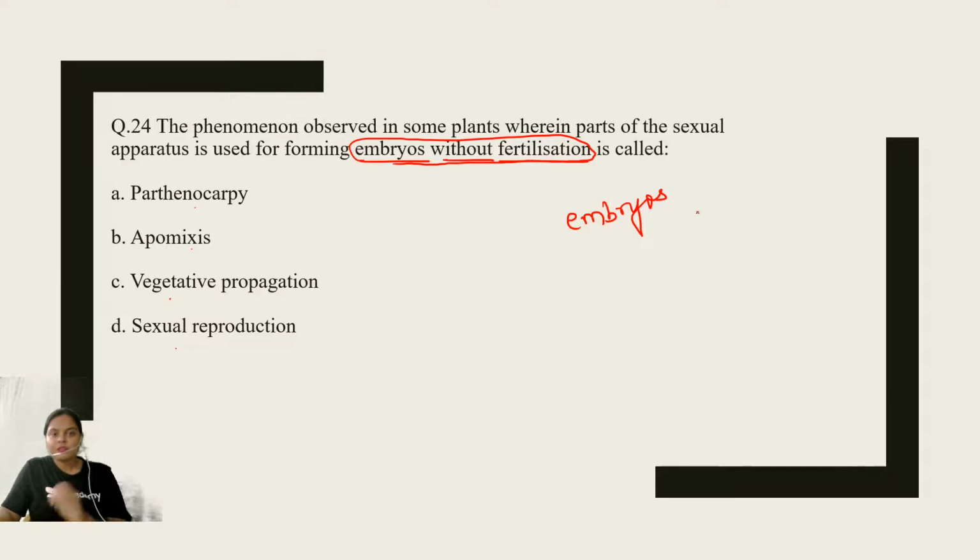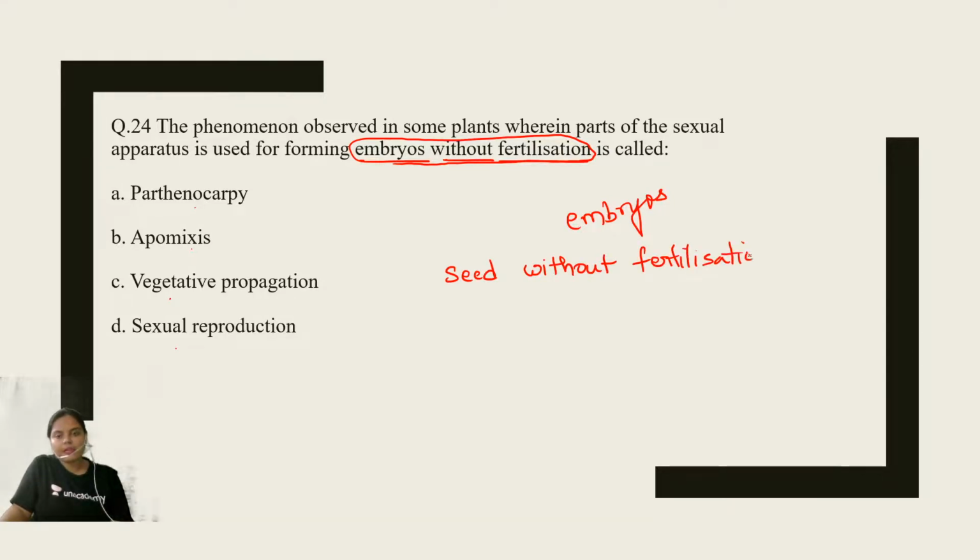So you have to identify the conditions where seed is formed without fertilization. By reading the options, you might get confused only between two options, parthenocarpy and apomixis. In sexual reproduction, fertilization definitely takes place. Vegetative propagation is an asexual method.